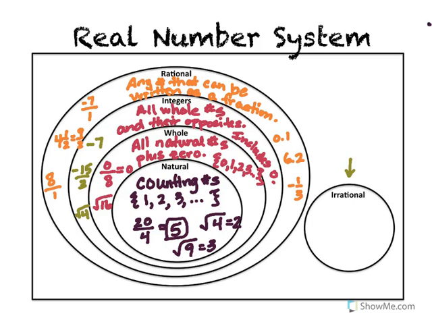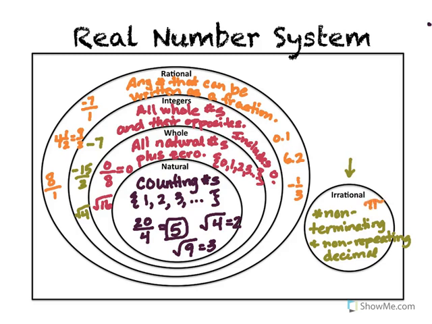So the definition of an irrational number is any non-terminating, that means non-ending, and non-repeating, right? So they can't repeat, because repeating decimals actually can be written as fractions. Okay? So any non-terminating, non-repeating decimal is what we call an irrational number.